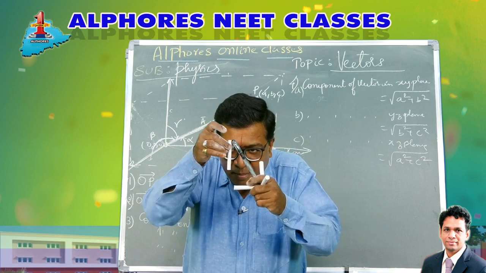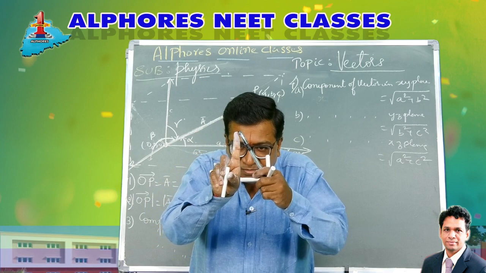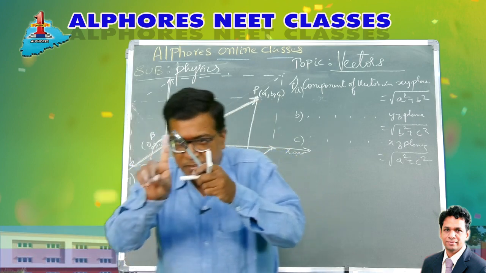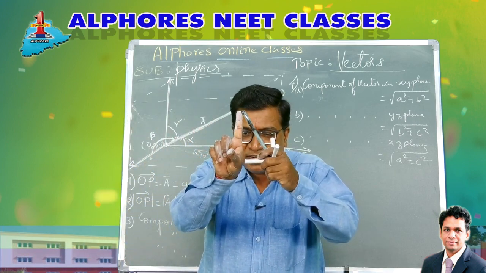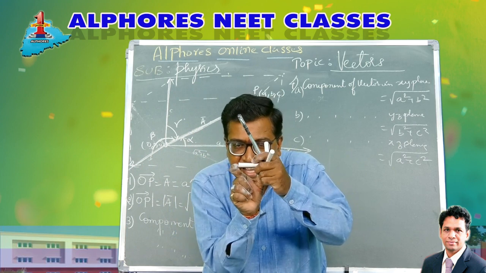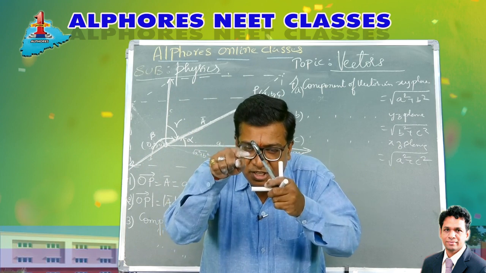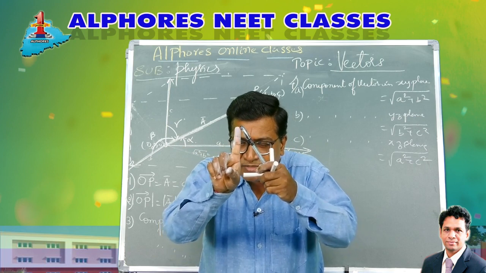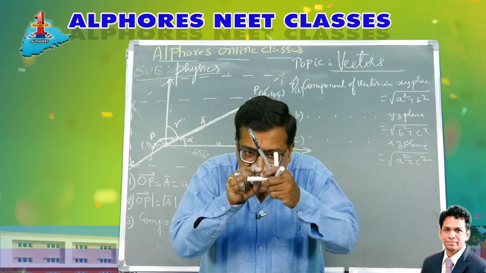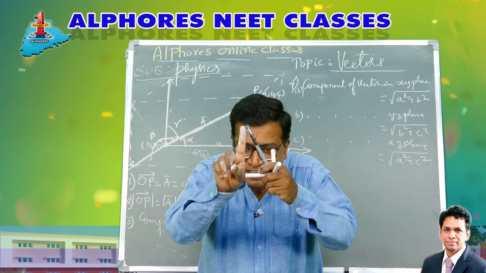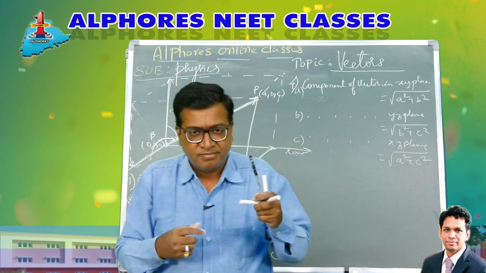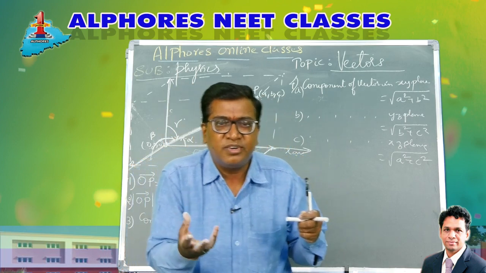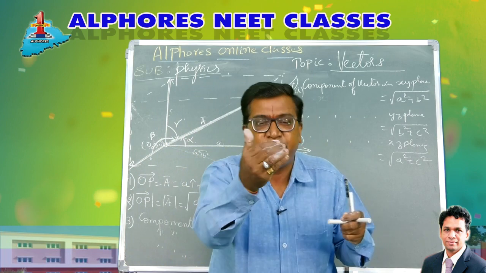Now when I drop a perpendicular from here, this one, it forms a right angle triangle. The base is the x component A. The pen, as I was telling you, represents the position vector, and its magnitude is root of A square plus B square plus C square. This angle is alpha. From this right angle triangle, apply trigonometry. What is cos alpha? According to trigonometry, cos alpha is base by hypotenuse.